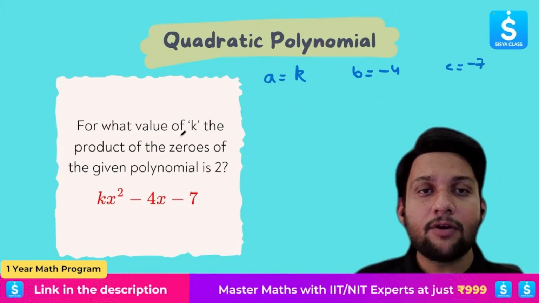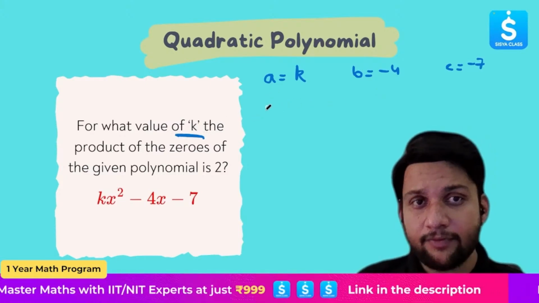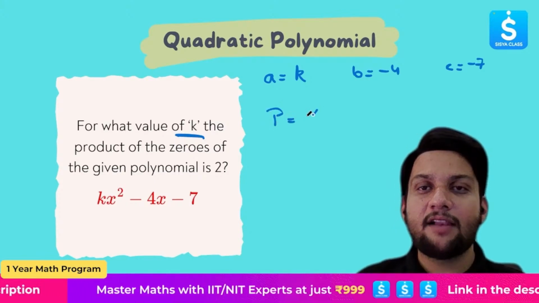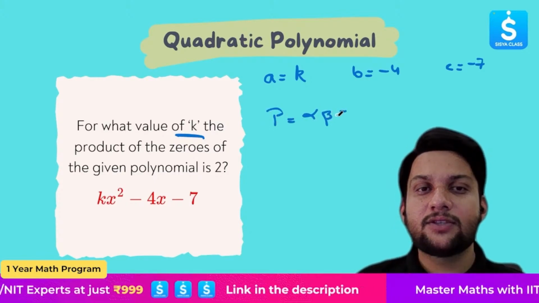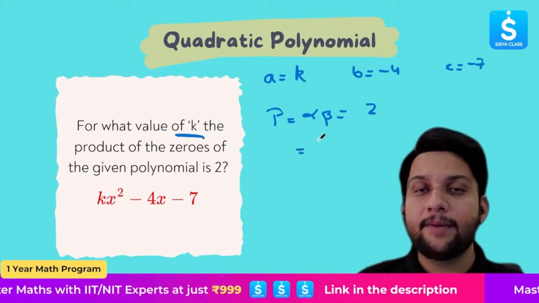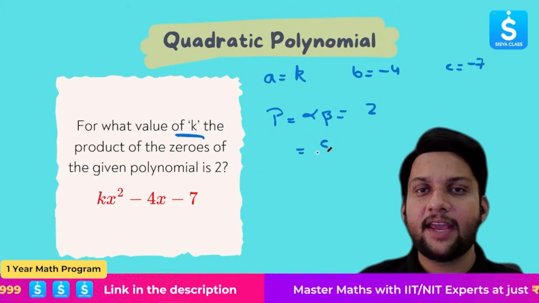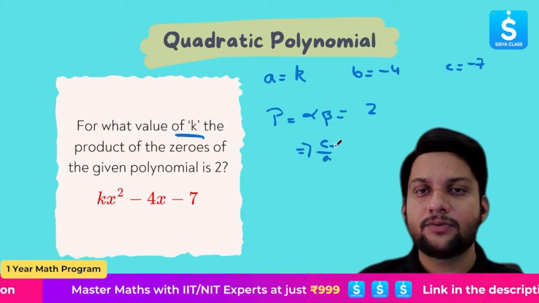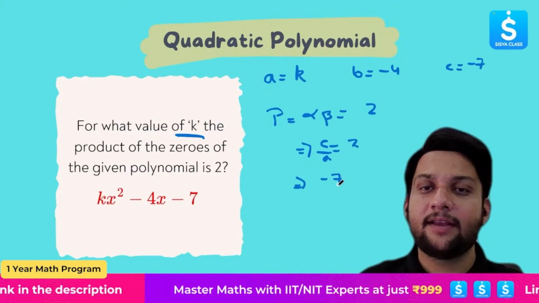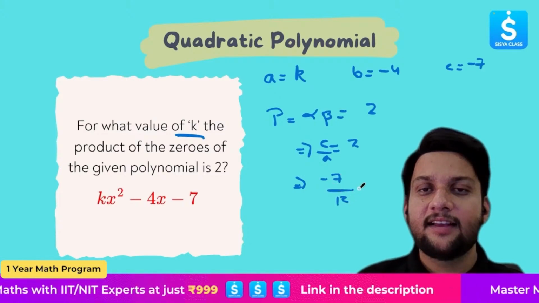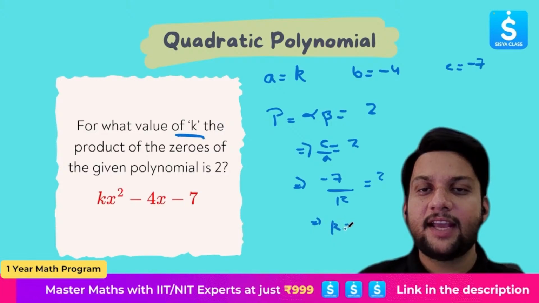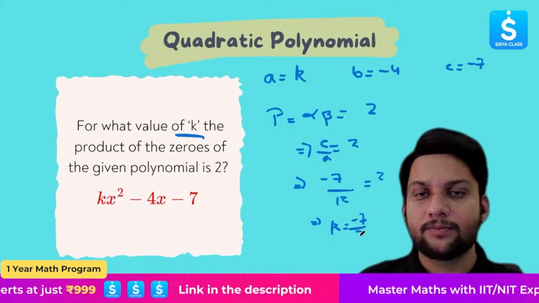We have been asked for what value of k. K is a constant, that's what we have to find out, such that the product of the zeros is 2. Product means alpha times beta is equal to 2. Now, we know the formula for alpha beta, that is the product, is given by C by A, which equals 2. What is the value of C? Minus 7. What is the value of A? It is K. I will put it here. So what is the value of K? I will get K as negative 7 over 2.